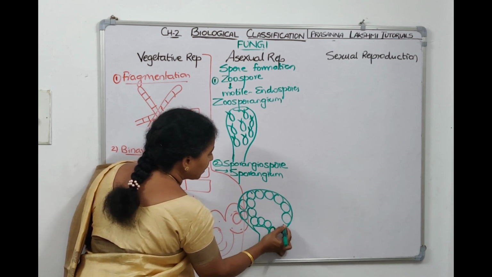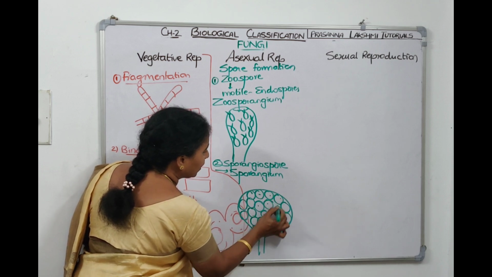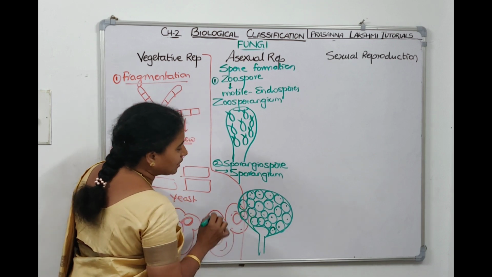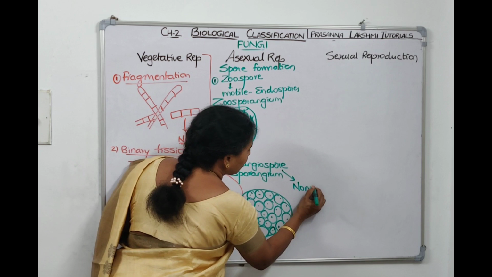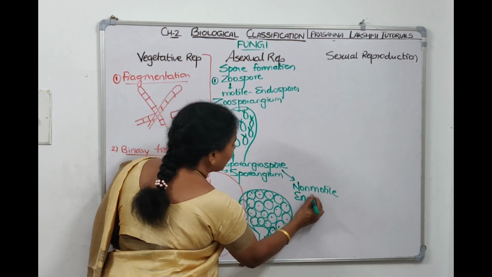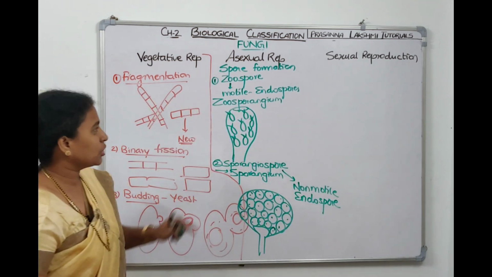Are they exospores or endospores, children? They are inside the structure, so they are endospores. But did I draw any motile structures? No, right? That means they are non-motile. So sporangiospores are non-motile and formed inside the sporangium, so they are also endospores. This is the second type of asexual spore.